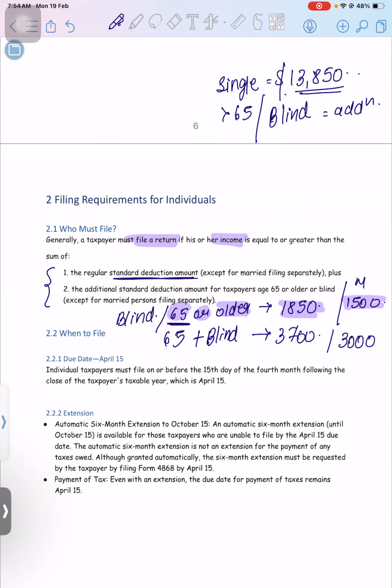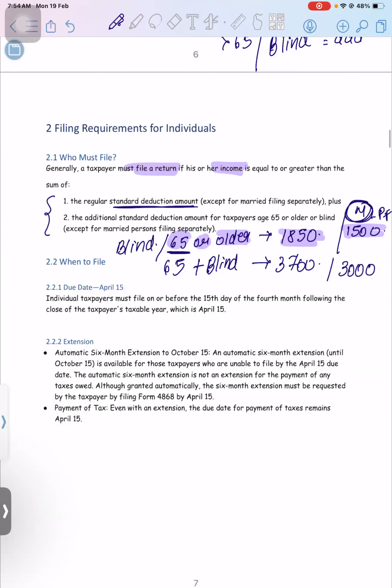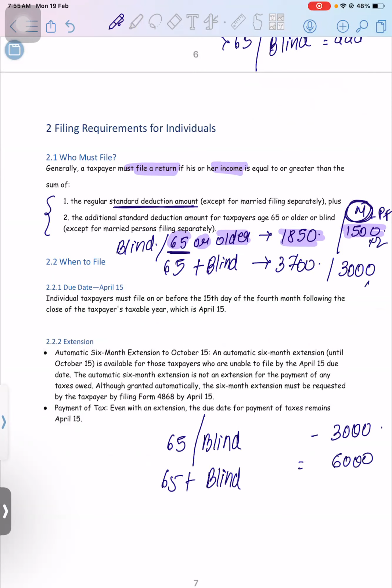Okay, now let's say in case of a married person, this is a per person amount. If both the taxpayer and spouse are either 65 years or older or blind, this will be multiplied by 2, that is 3,000. And if both are 65 plus blind, this will become 6,000. Okay, you have to multiply by 2 because this is per person. Clear, guys?